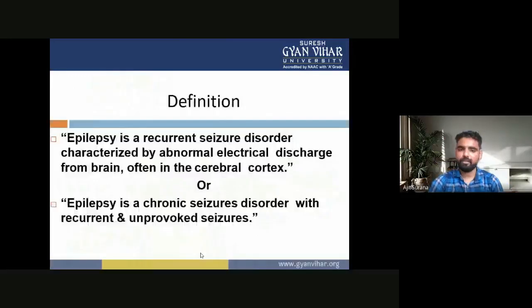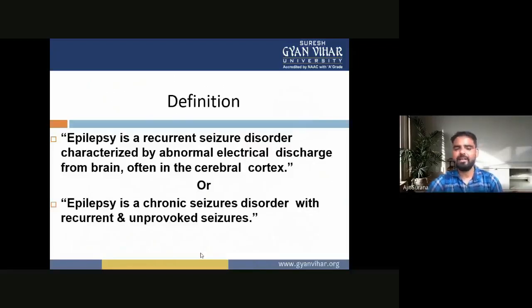Now, the definition of epilepsy. Epilepsy is a recurrent seizure disorder characterized by abnormal electrical discharge from the brain, often in the cerebral cortex. Or, epilepsy is a chronic seizure disorder with recurrent and unprovoked seizures. So this is the definition of epilepsy.